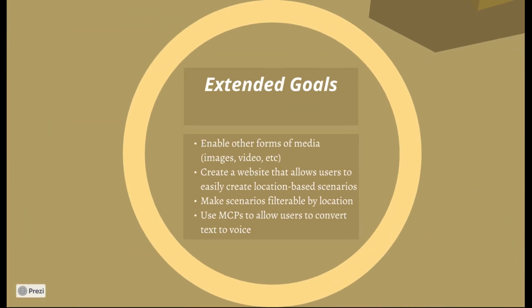Future plans for Apparitions include the ability to embed other forms of media. For example, simply approaching a historical site could automatically show an image of how it looked in the past. We would also like to make our scenarios available for a user to browse, via both their current location as well as by category of scenario. For example, if a user was only interested in walking tours versus AR games.